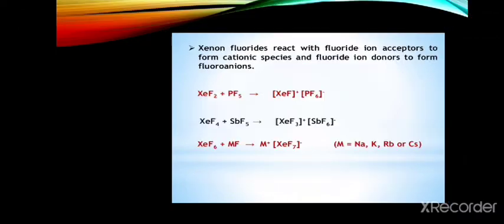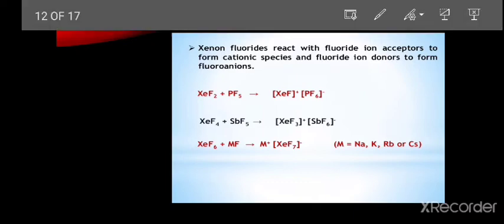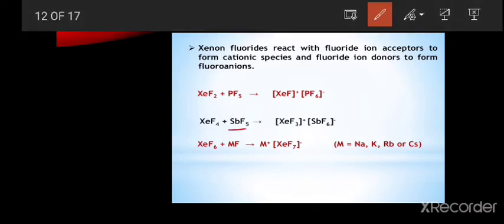Next, these xenon fluorides react with fluoride ion acceptors like PF5, phosphorus pentafluoride, SbF5 and MF, where M is a metal like sodium, potassium, rubidium or cesium. They react with xenon hexafluoride and form cationic species and fluoroanions.